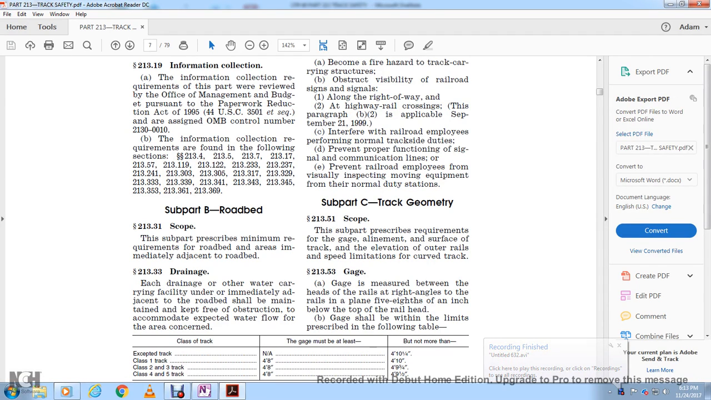Subpart Z, track geometry. 213.51 scope. The subpart scope: the requirements for the gauge, alignment, and surface of the track, and evaluation of the outer rail elevation and speed limitation for the curved track.